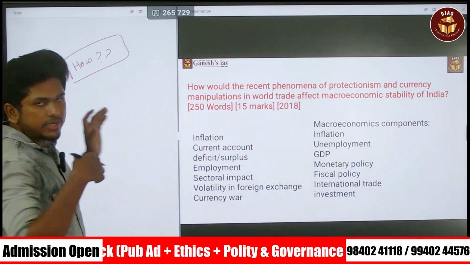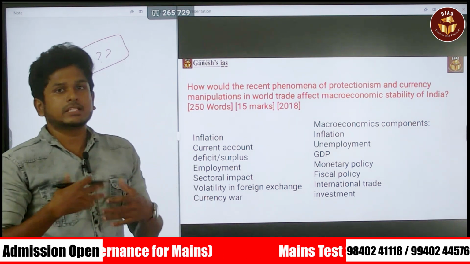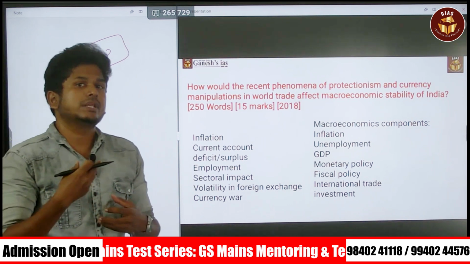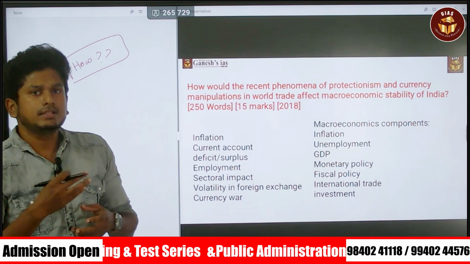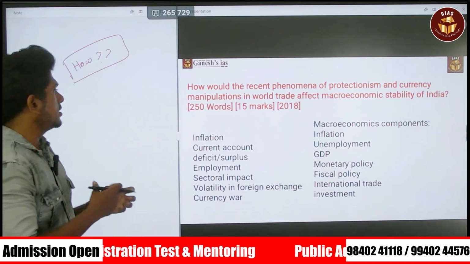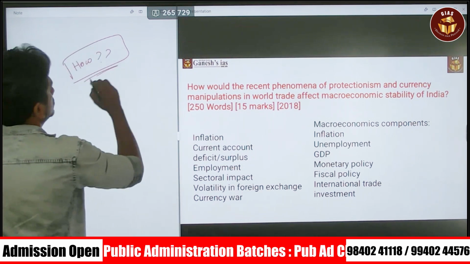When it comes to how, what, define or explain briefly, it is one of the easy questions. When it comes to terms like critically examine, do you agree, comment, opinion, these are somewhat typical questions. We will discuss that in the upcoming sessions. So here the first is how.